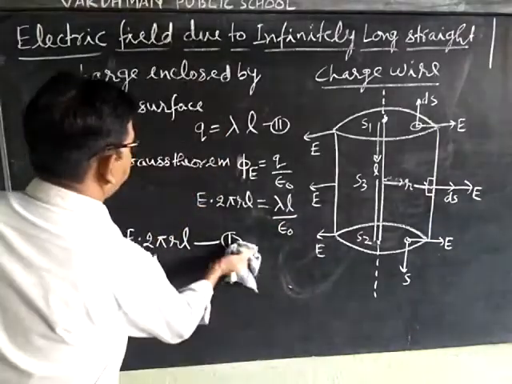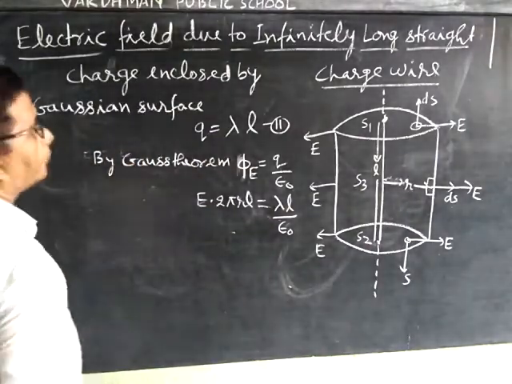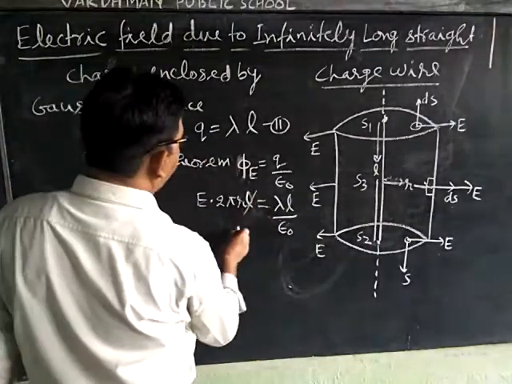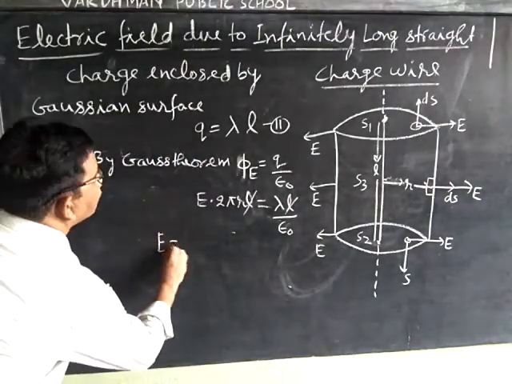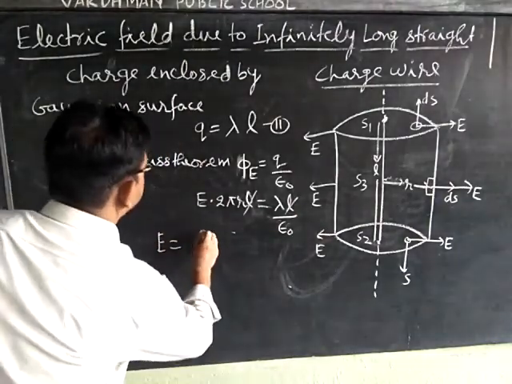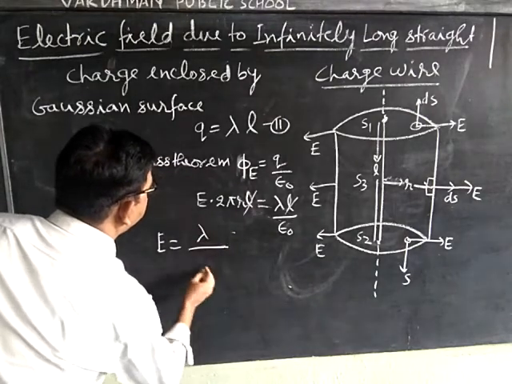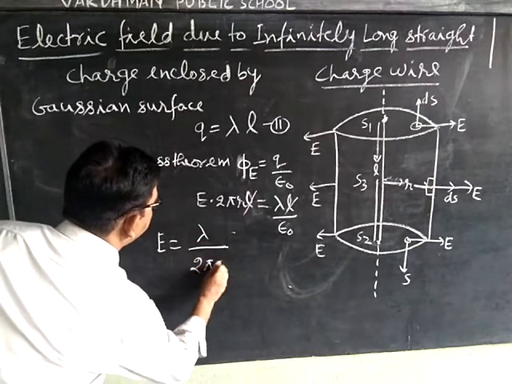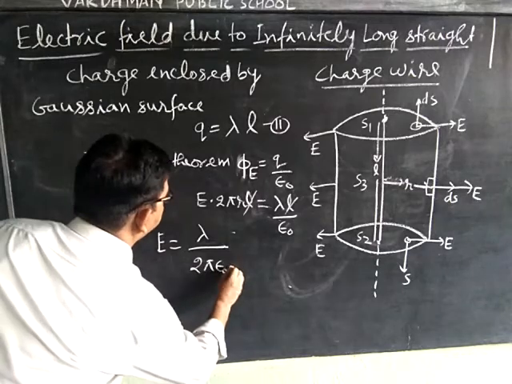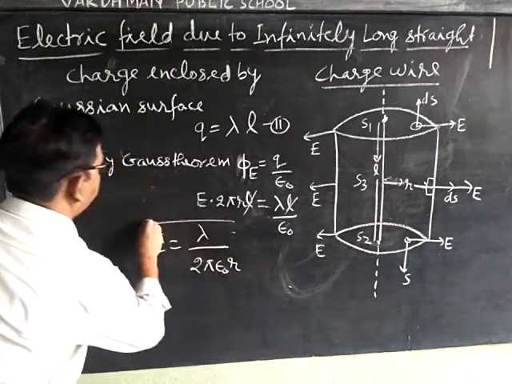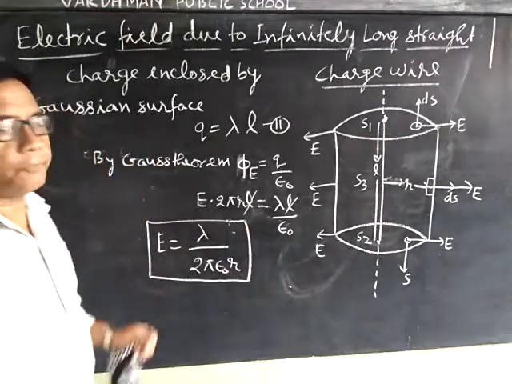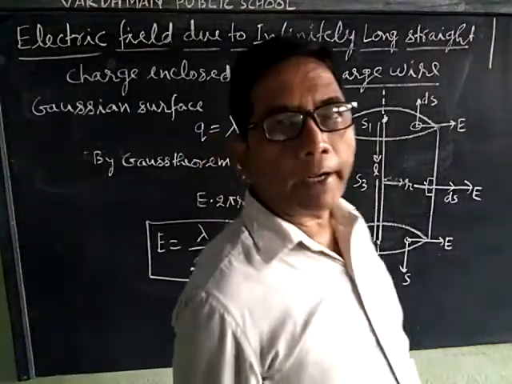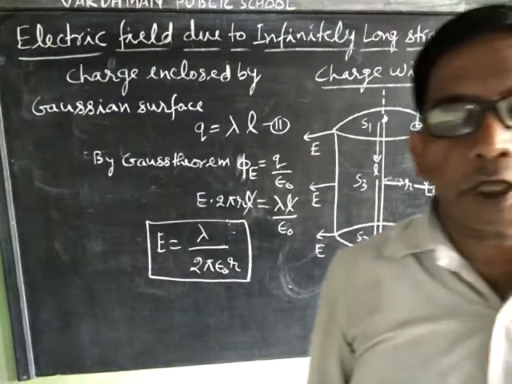Now we cancel L from both sides, then E is equal to lambda upon 2 pi epsilon 0 r. This is the formula for the electric field due to an infinitely long straight charge wire.